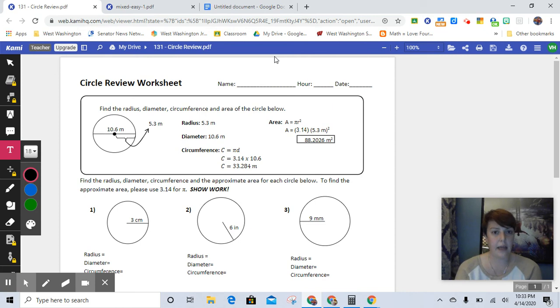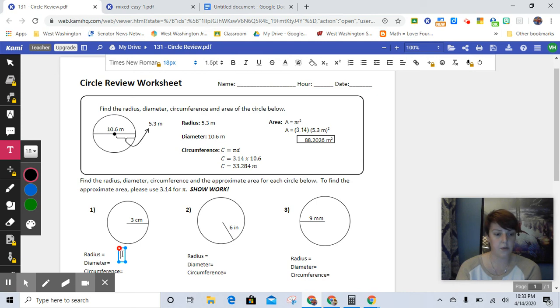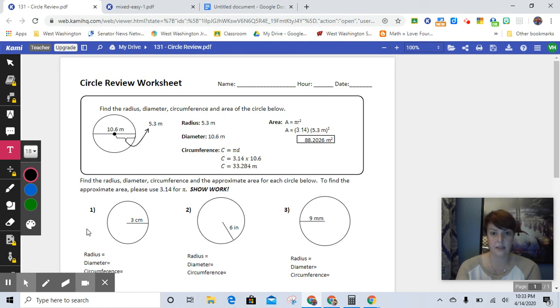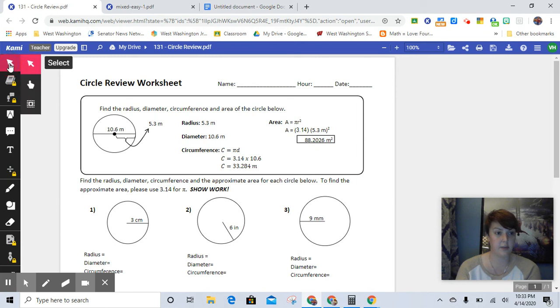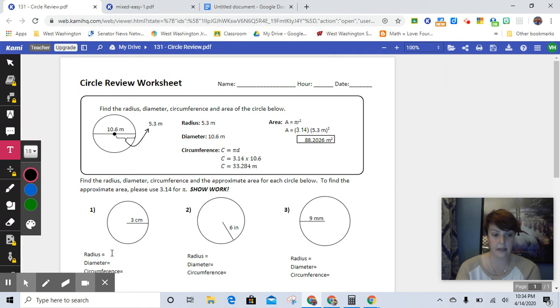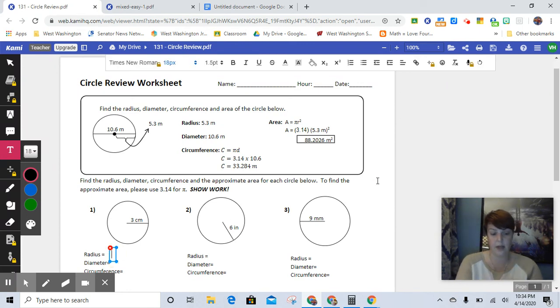If you have any questions, please do not hesitate to reach out to me. If you want to use Kami, but you're having a hard time making it work, here's a couple of things. Most of the time, it's going to start you with the pointer tool selected. If you go down to the T, the text box, and choose that one, and then click where you want to put the box and start typing away, there you go.